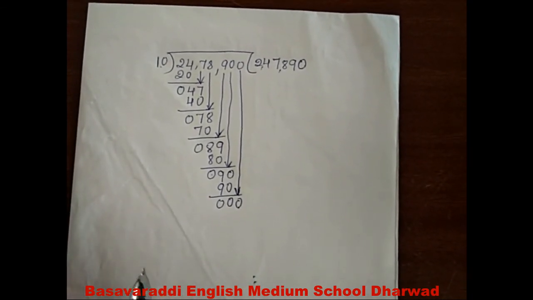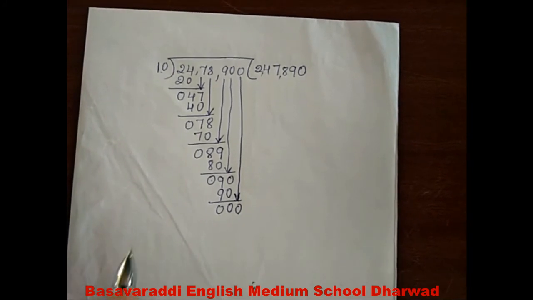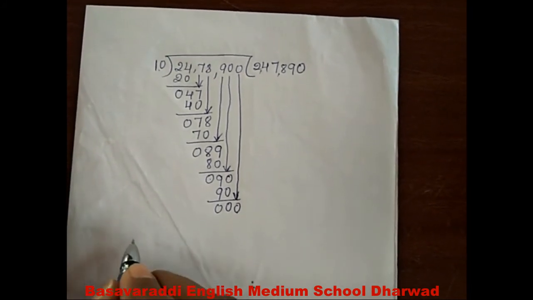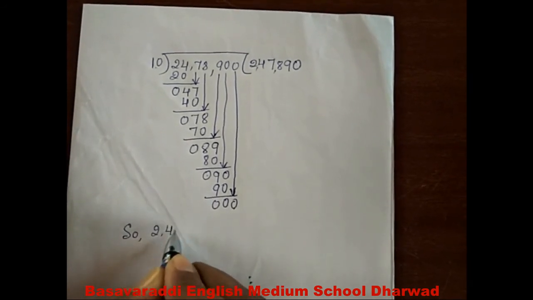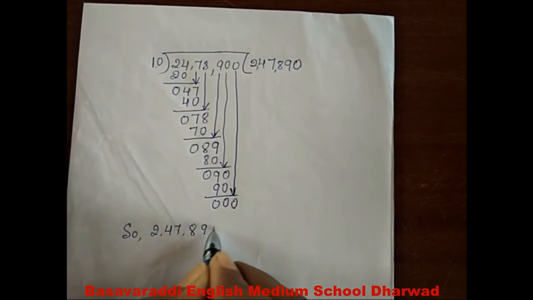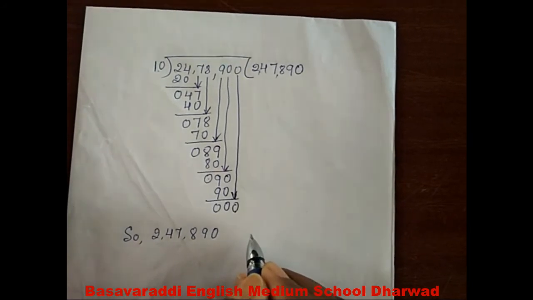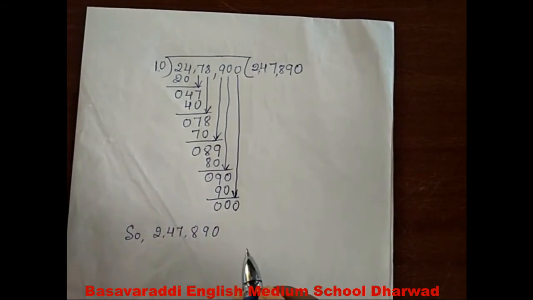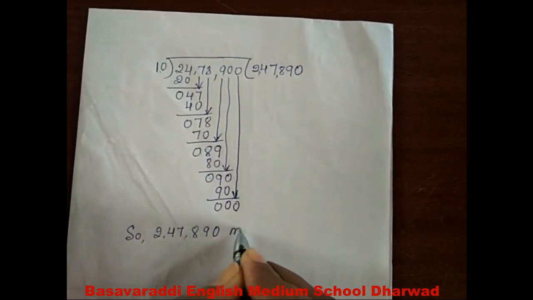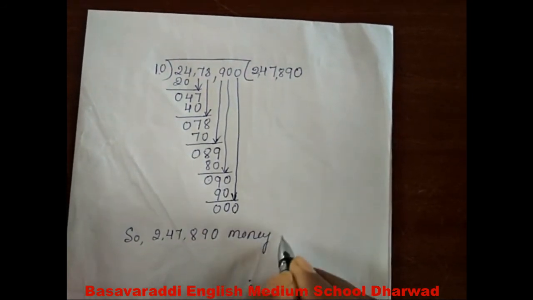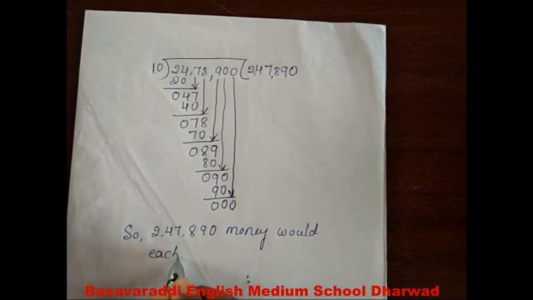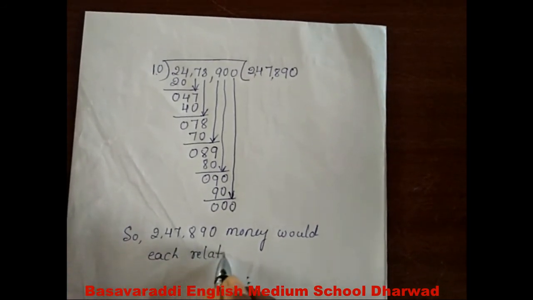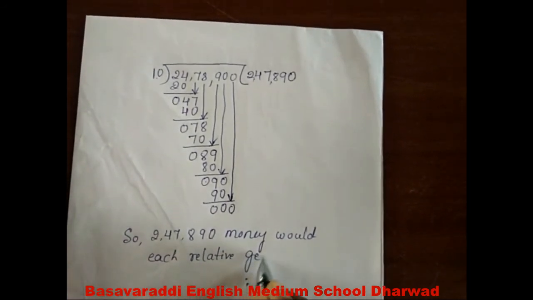Write the last sentence: so 2,47,890 rupees is the money each relative would get.